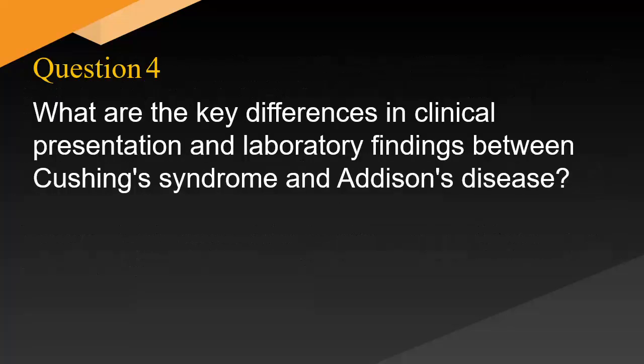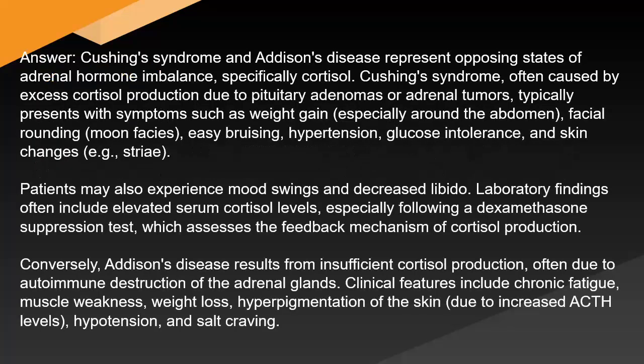What are the key differences in clinical presentation and laboratory findings between Cushing's syndrome and Addison's disease? Answer: Cushing's syndrome and Addison's disease represent opposing states of adrenal hormone imbalance, specifically cortisol. Cushing's syndrome, often caused by excess cortisol production due to pituitary adenomas or adrenal tumors, typically presents with symptoms such as weight gain, especially around the abdomen, facial rounding, moon facies, easy bruising, hypertension, glucose intolerance, and skin changes.